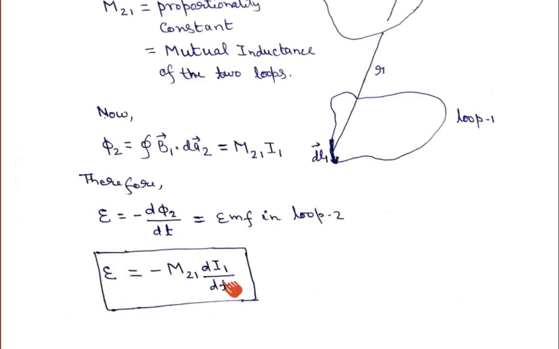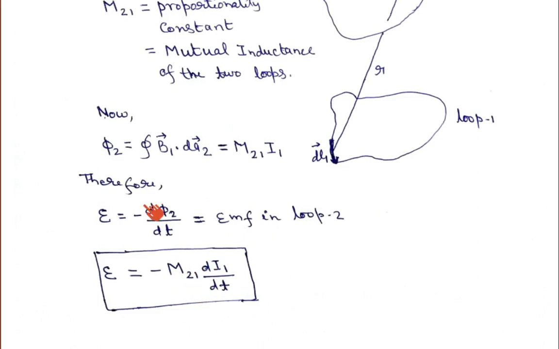So because of this relationship between those two loops, this quantity M21 is known as the mutual inductance of loop 2 because of the current flowing in loop 1. Okay, I hope you understood.